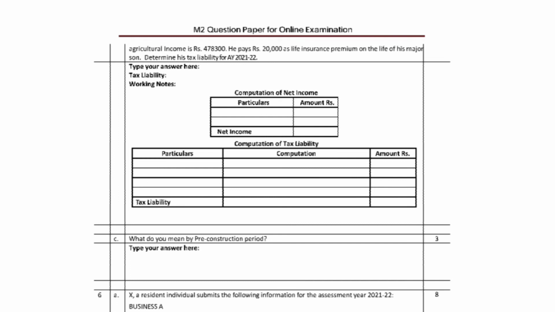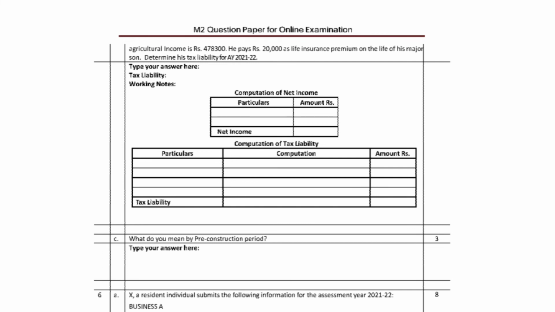Now at 4%, since income is below 5,000 we add the rebate under section 87A. The maximum rebate limit is 12,500.